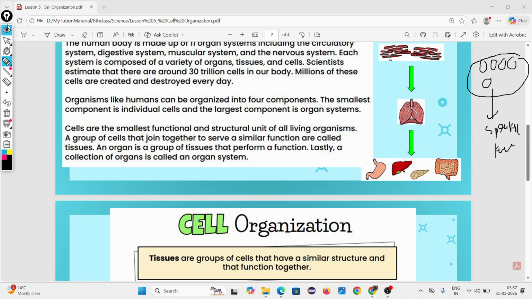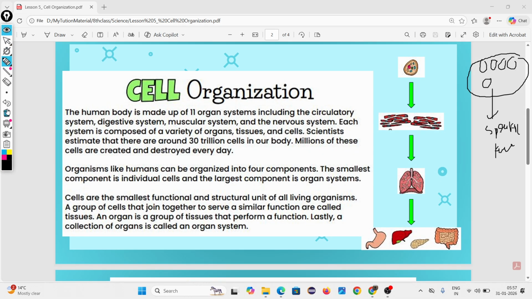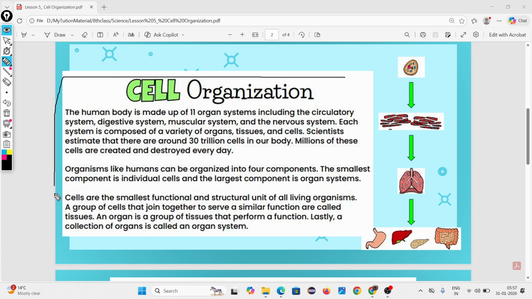Read this one. The human body is made up of 11 organ systems including the circulatory system, digestive system, muscular system, and the nervous system. Each system is composed of a variety of organs, tissues, and cells. Scientists estimate that there are around 30 trillion cells in our body. Millions of these cells are created and destroyed every day.